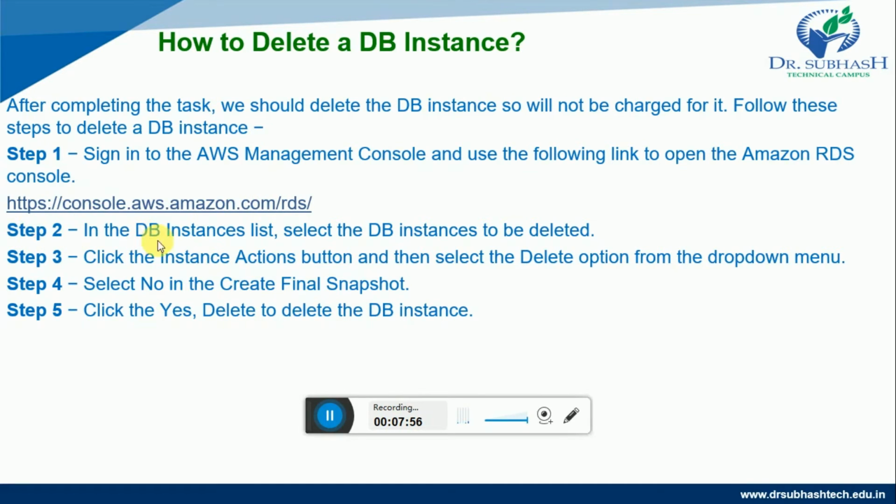Then step 2, in the DB instances list, select the DB instance to be deleted. So in step 2, we have to select whichever DB instance you want to delete. In step 3, click the Instance Actions button and then select the Delete option from the drop-down menu. After that, in step 4, select No in Create Final Snapshot, and then in step 5, click Yes, Delete to delete the DB instance. So after following these 5 steps, you can delete your DB instance from the RDS service.